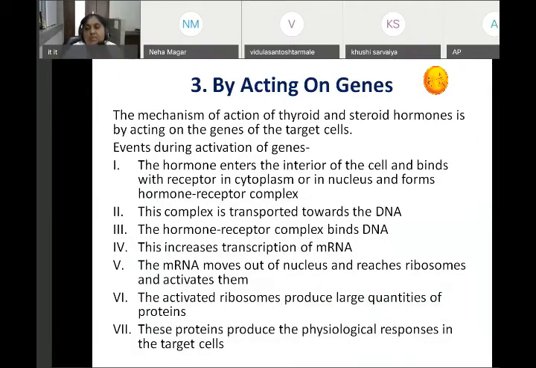It is very easy, by acting on genes. The mechanism of action of thyroid and steroid hormones is by acting on the genes of the target cell. Which hormones? Thyroid and steroid hormones. Number one, the hormone enters the interior of the cell.